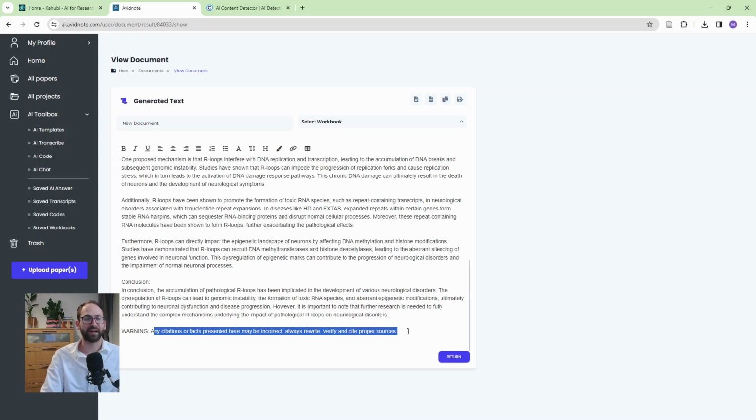Always rewrite, verify, and cite proper sources. Well, everything here is correct, but there are no citations. It is definitely AI generated as per Copyleaks. So you should always rewrite and verify this.